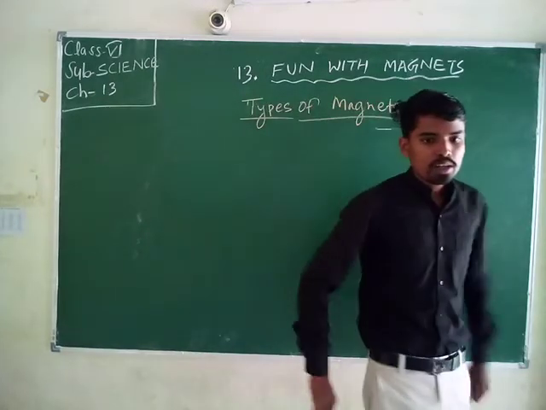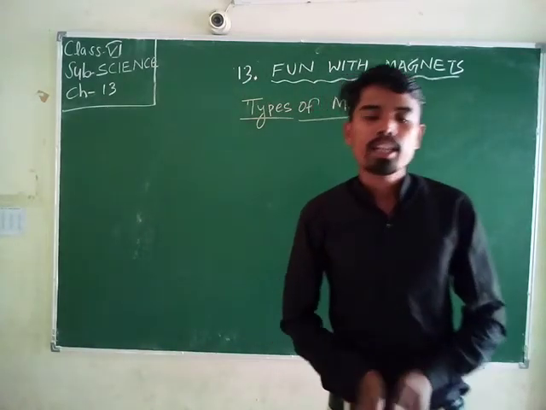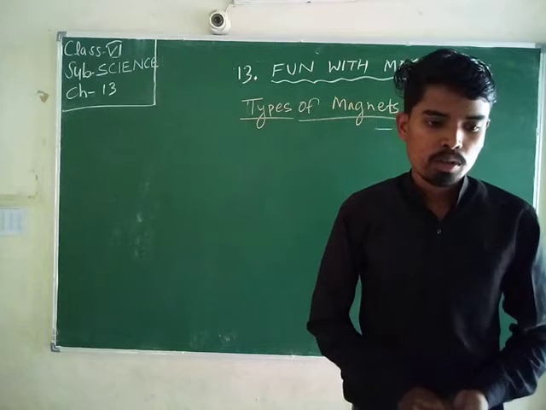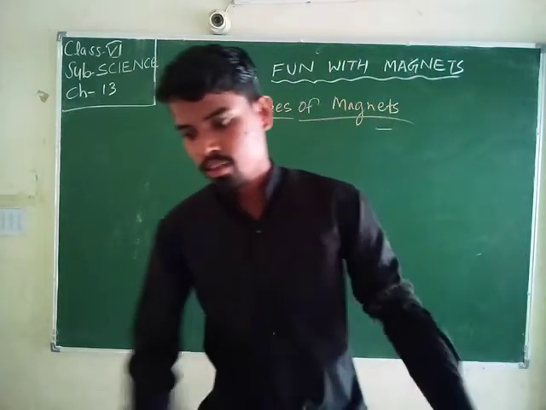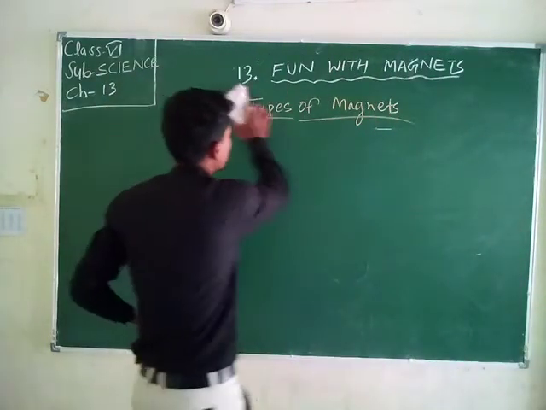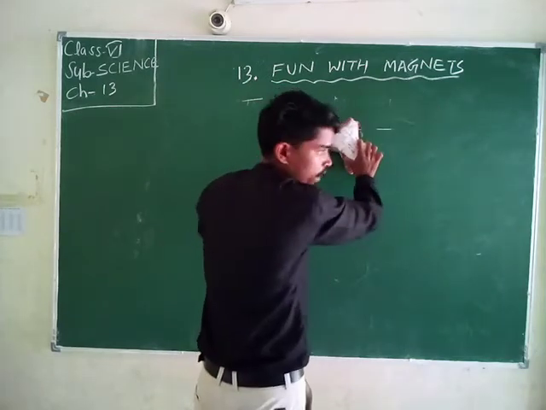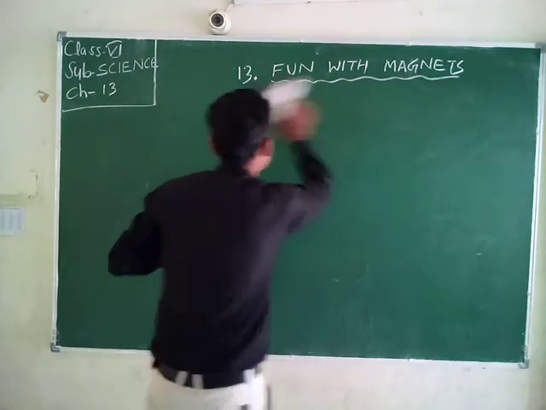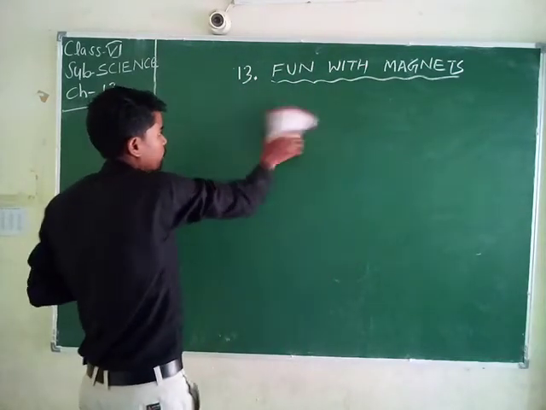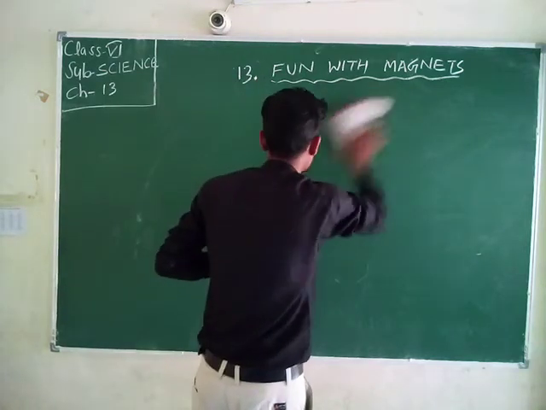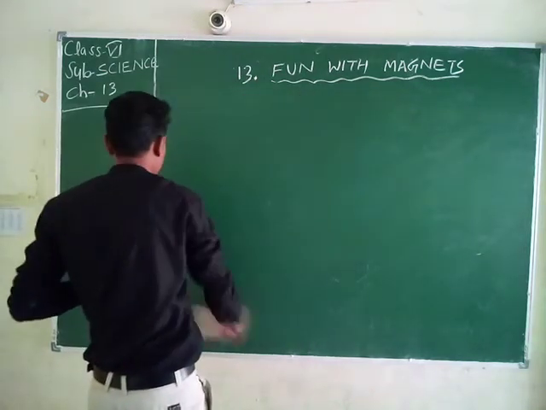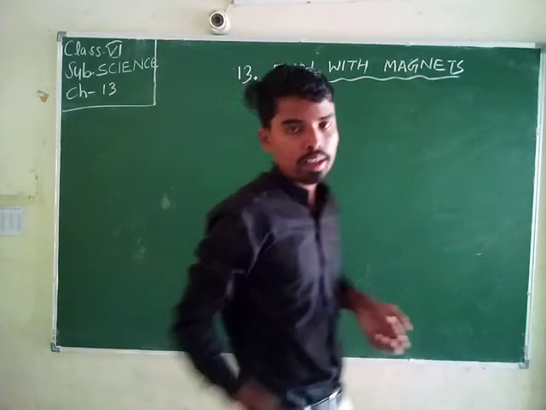You already learned the types of magnets: permanent, temporary and ferrite, and also the alloy magnet.